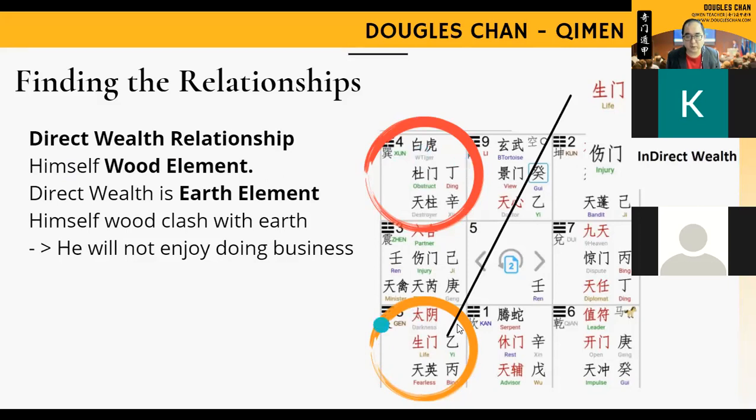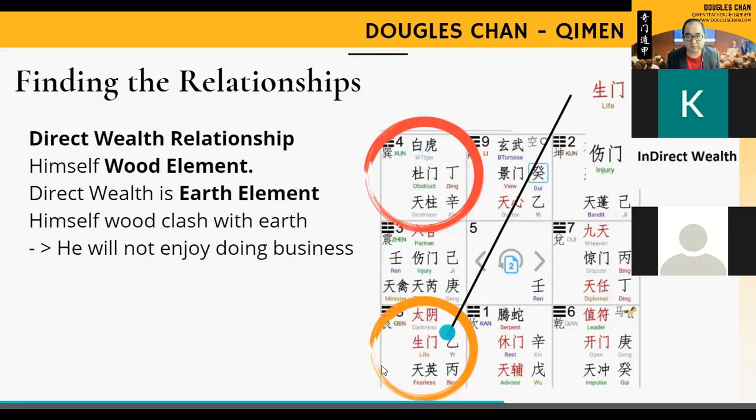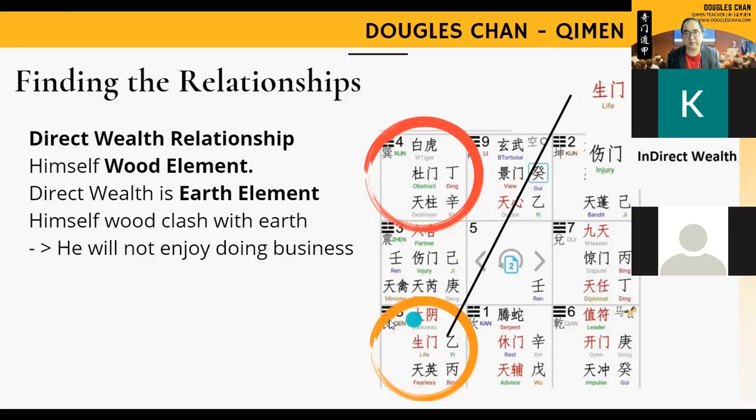Next, we need to find the direct wealth itself. What is the element that is within it? This is brown color, which stands for earth. So we must see both relationships, the person himself and the direct wealth. Himself is wood, direct wealth is earth, meaning that he is the wood that is clashing with the earth.